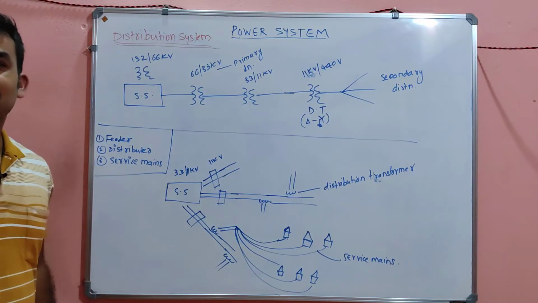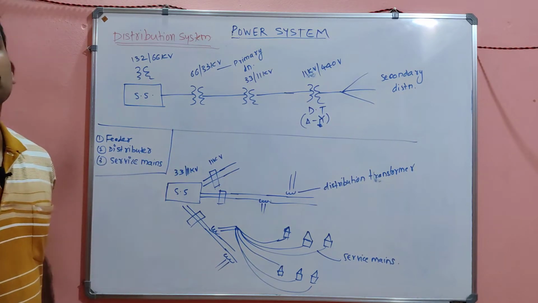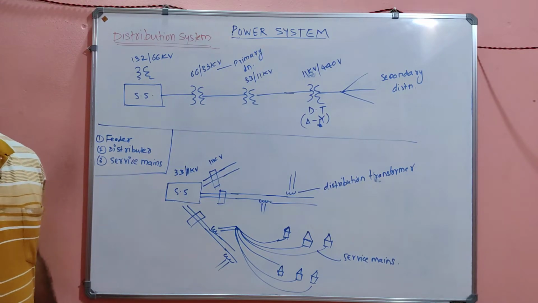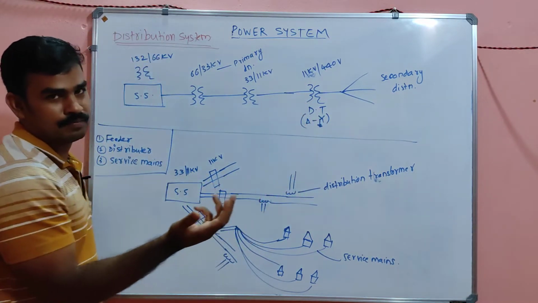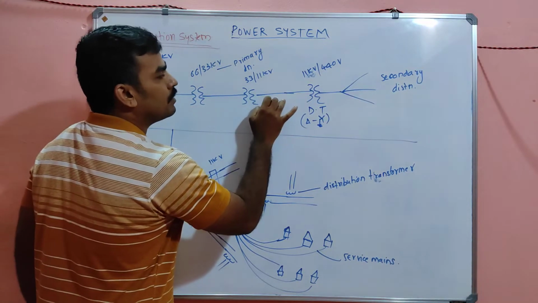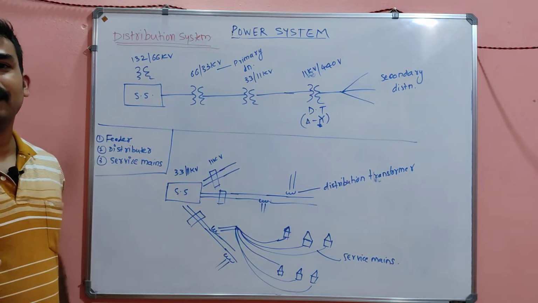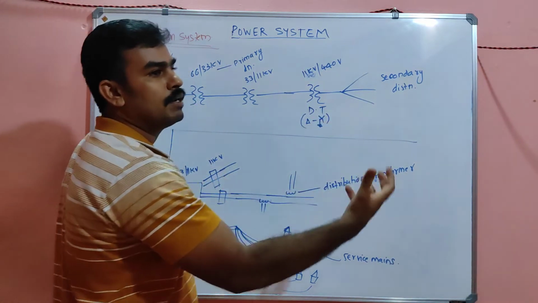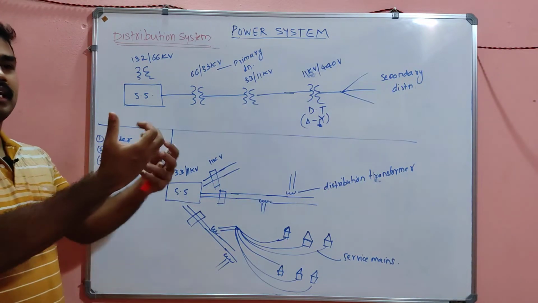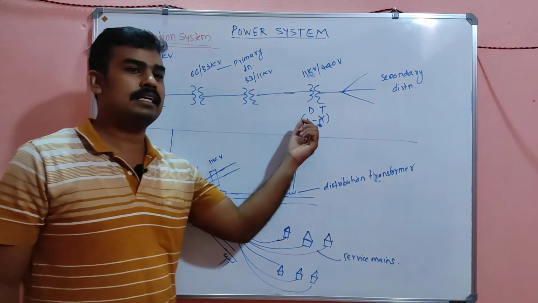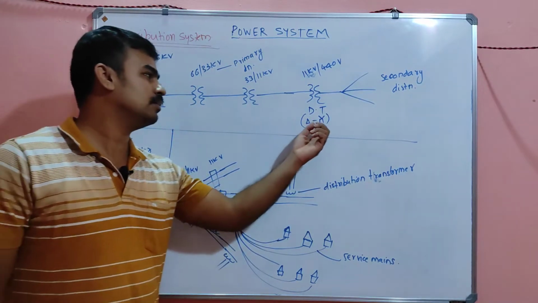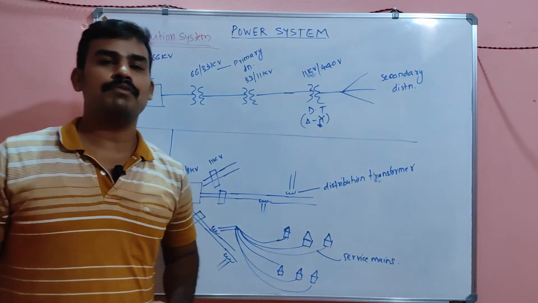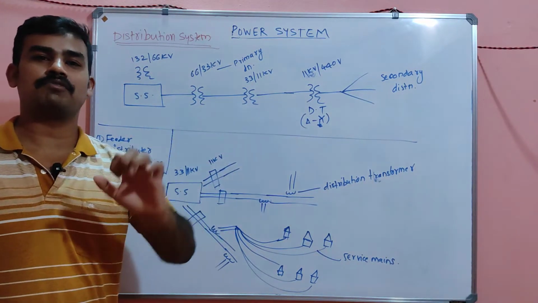A one word question may be asked from this session: what type of transformer connection are we using in the distribution as a distribution transformer? It is delta star, because transmission of power is very easy if you use the delta system, as it contains only three terminals. But if you require a neutral wire, the delta will not provide any neutral, so we go for star. So in distribution side we normally use a delta to star transformer.